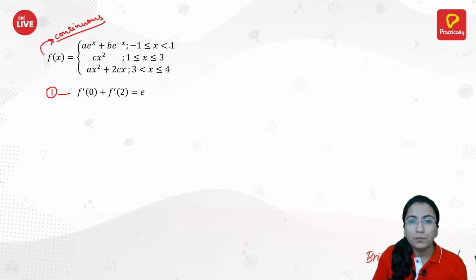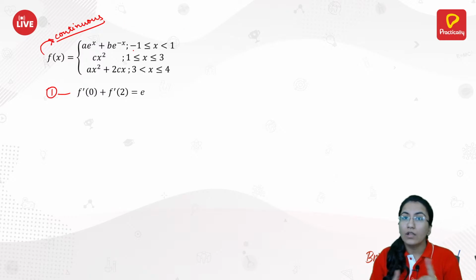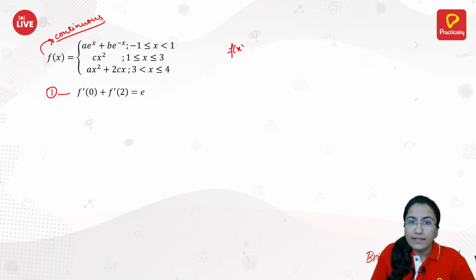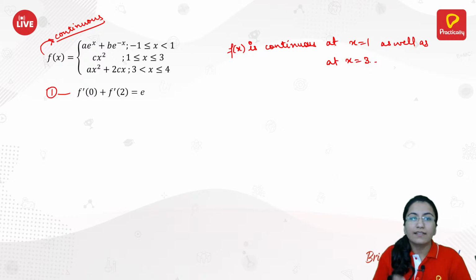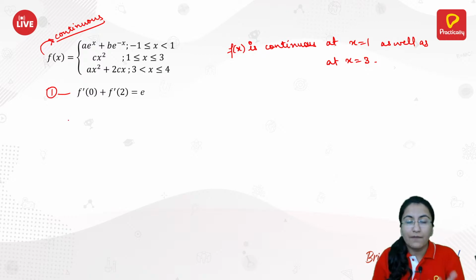That means at the point x equals 1, as the function is continuous, for all the points x equals -1 to 4 your function would be continuous, right? So f of x is continuous at x equals 1 as well as at x equals 3. Now if the function is continuous at x equals 1, how can we get some equation in terms of a, b and c from this?